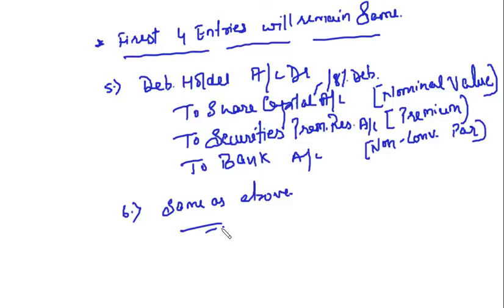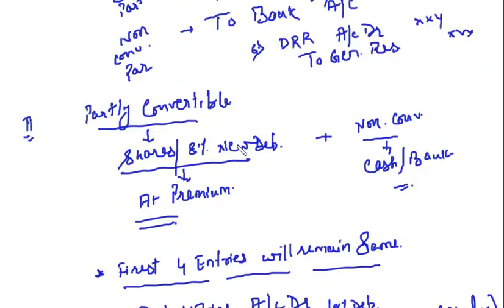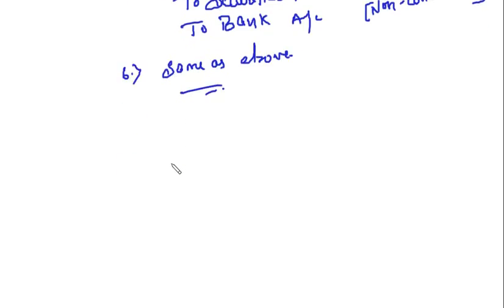So in this case, the first 4 entries will remain same. You will create DRR, you will create DRI, then at the time of redemption, what you will do? You will redeem the investments, right? And the sixth entry will be transfer of DRR balance to general reserve after redemption, right?